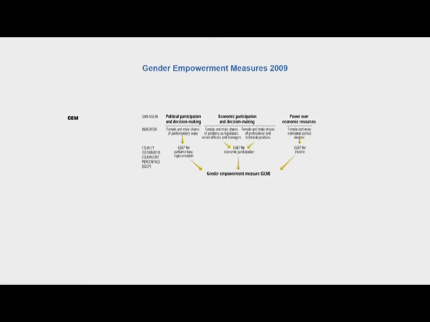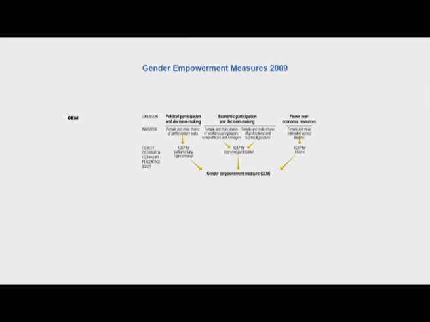The dimensions that have been taken for the gender empowerment measure are: first, political participation and decision making; second, economic participation and decision making; and third, power over economic resources. The indicators that have been considered are as follows. For the dimension of political participation, female and male shares of parliamentary seats. For the economic dimension, female and male shares of positions as legislators, senior officials and managers, and female and male shares of professional and technical positions. And for power over economic resources, female and male estimated earned income.